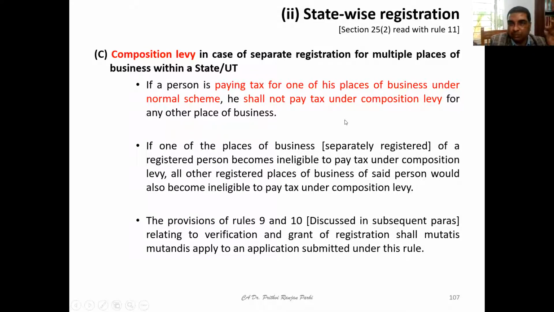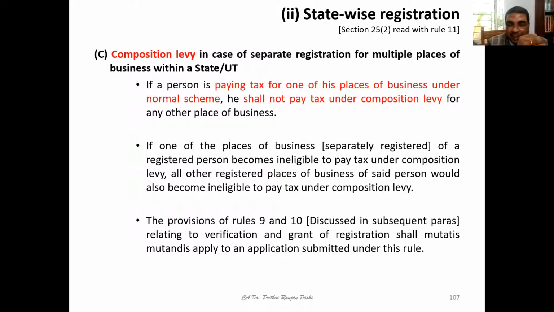What is the composition scheme? Of course, we have not learned deep into that, but earlier we have discussed that this is an optional scheme. One may go for it by paying tax at a concessional rate, but here they will not be able to use the input tax credit.